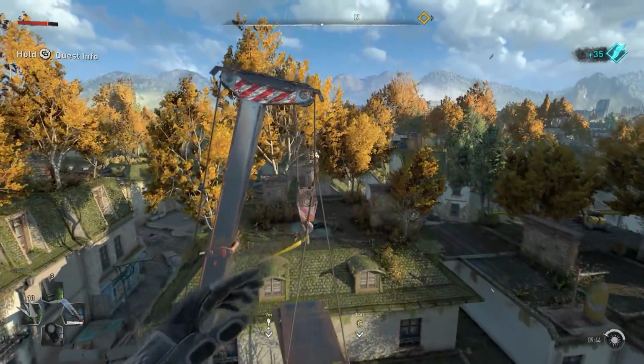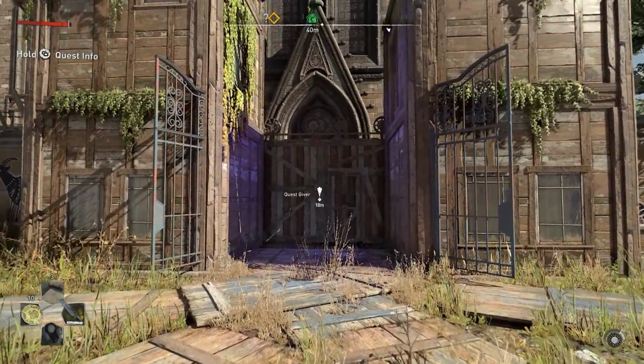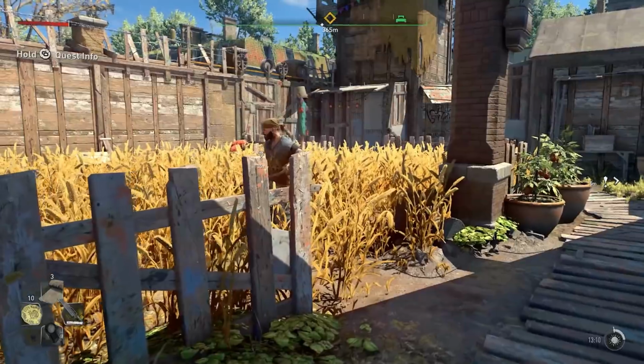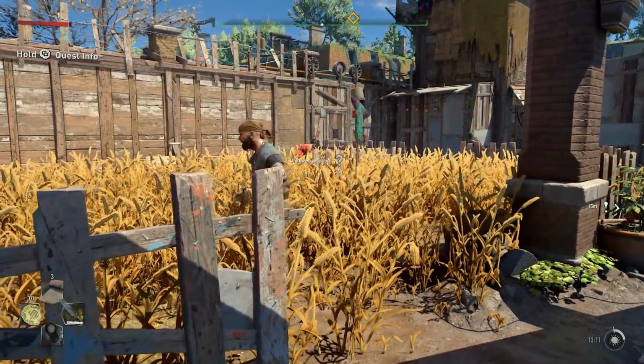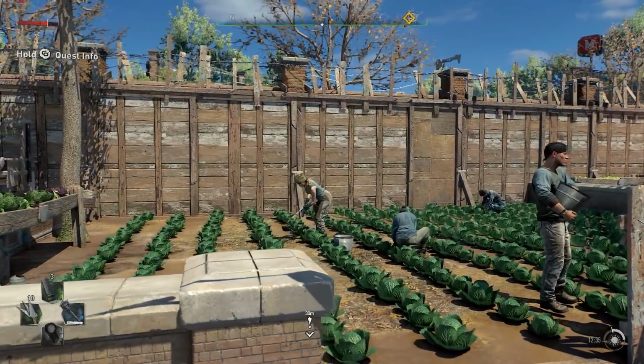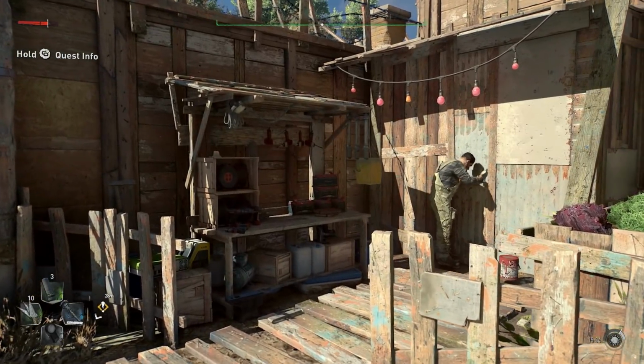The first thing that really stands out in the world of Dying Light 2 when compared to Dying Light is that it is much more focused on parkour. The places, the structures, even the interior of the buildings have been designed for parkour. One such place is the Bazaar, one of the main hubs where you will meet many survivors, and you will also get your first main quest from here.